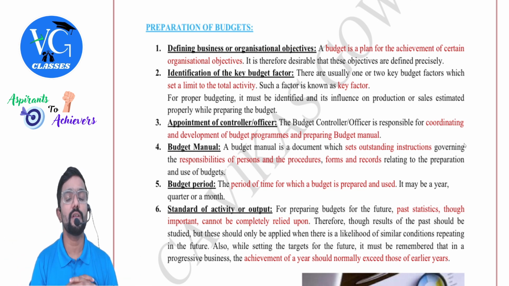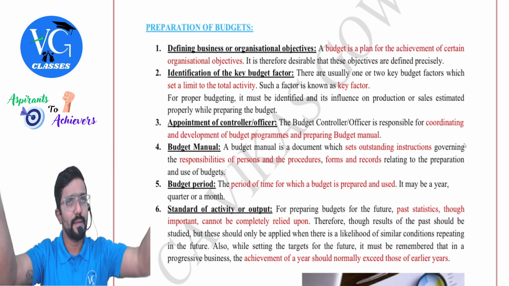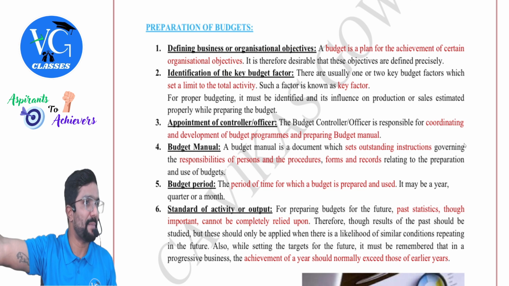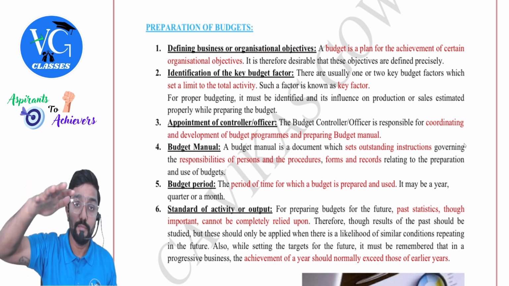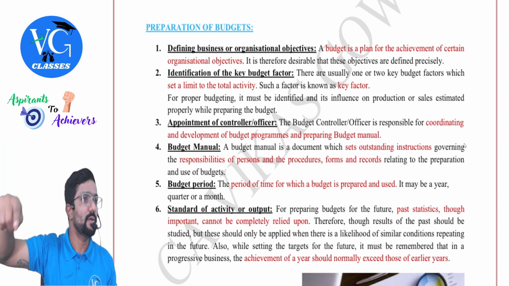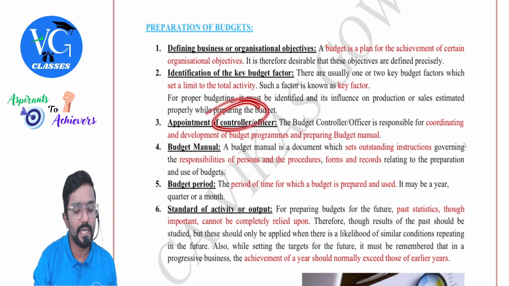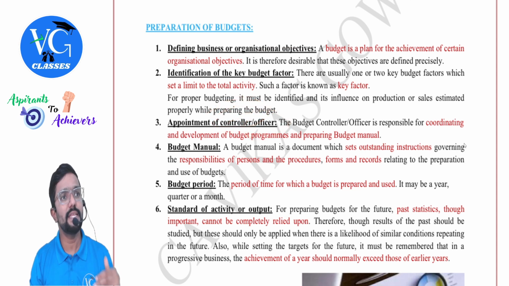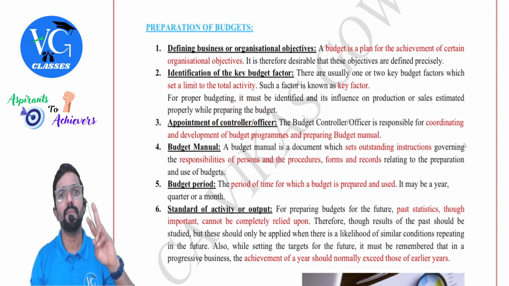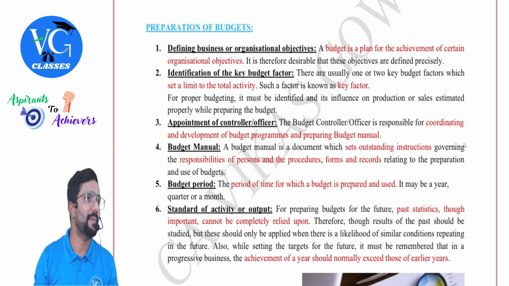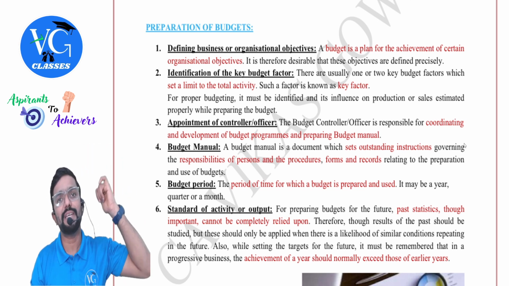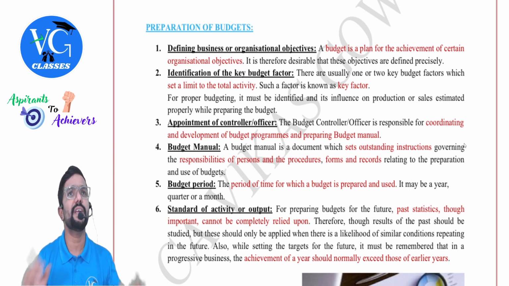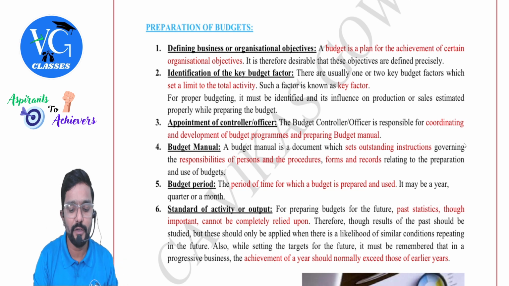Next, appointment of controller or officer. Like madam's example I told you, there would be a budget committee. In this budget committee, the members would be the head of each functional department. Clear? And one person will be the head of all of them, who is called the budget controller or budget officer. Anything with respect to the budget will be communicated through them to the top level management. Or even if top level management has to communicate anything, they will not communicate to each and every person. They will communicate to this person, and he will spread the information.